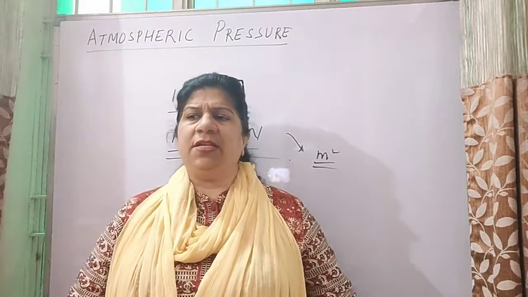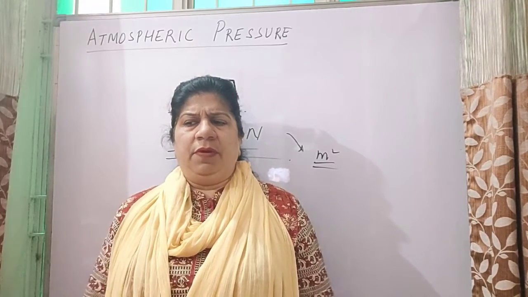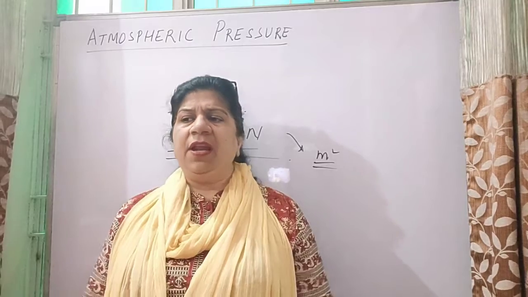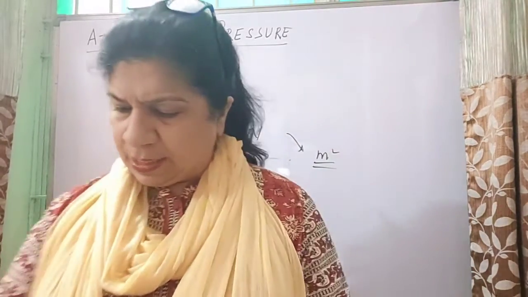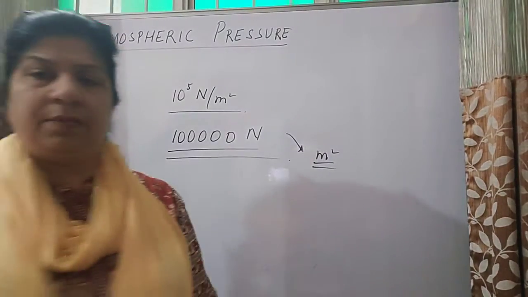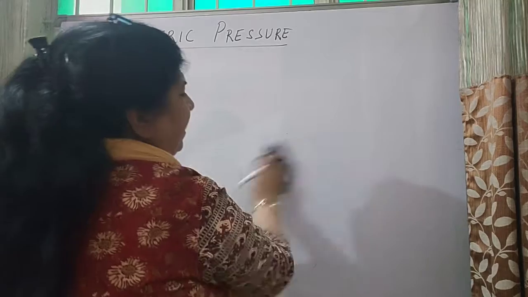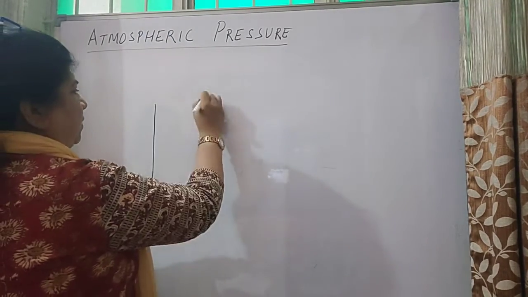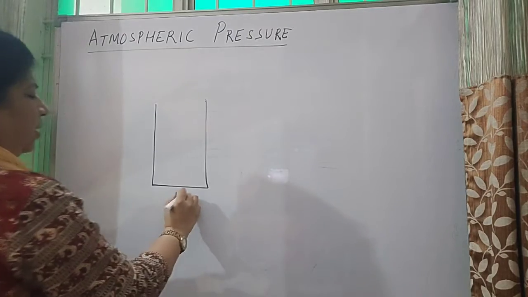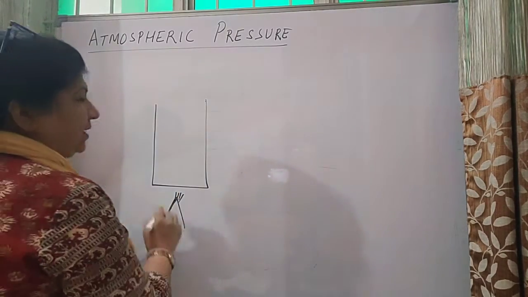To experience it in our daily life, very simple examples can be given. There's also an experimental proof which I'm going to tell you first, and then I'll tell you the daily life experiences. Right? What was done? A can was taken. ठीक है? A can was taken and it was heated up.